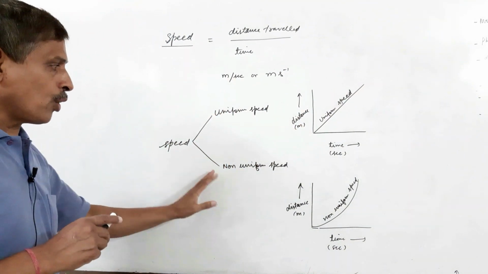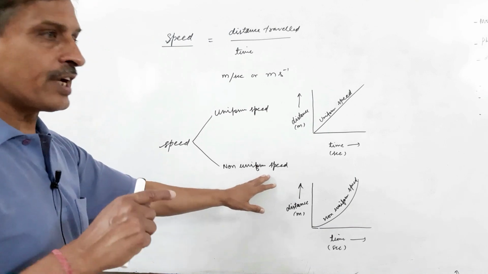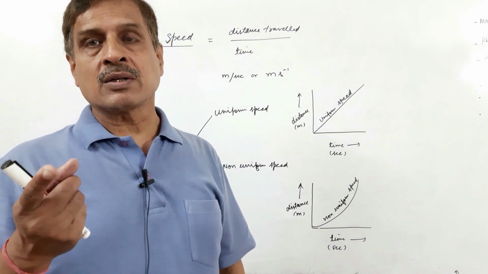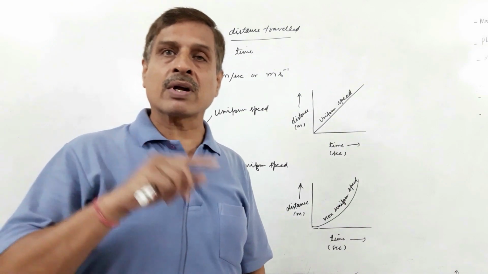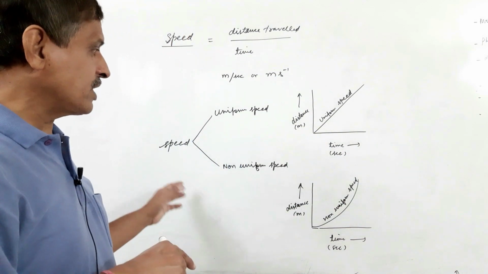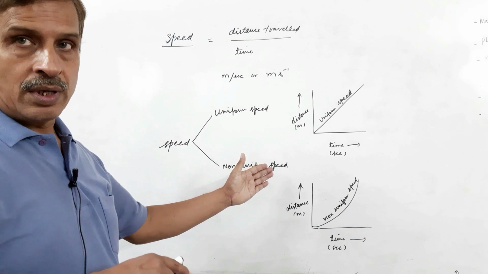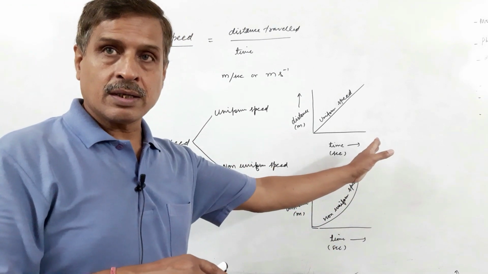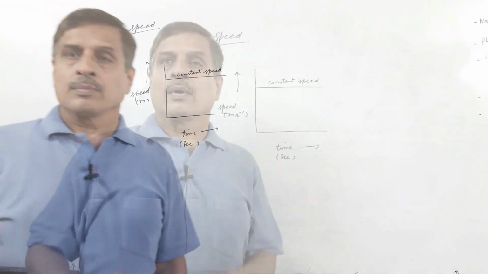It may be non-uniform speed if the body travels unequal distances in equal time intervals, or equal distances in unequal time intervals. It is moving with non-uniform speed and its distance time graph is a curved line as shown in the figure.